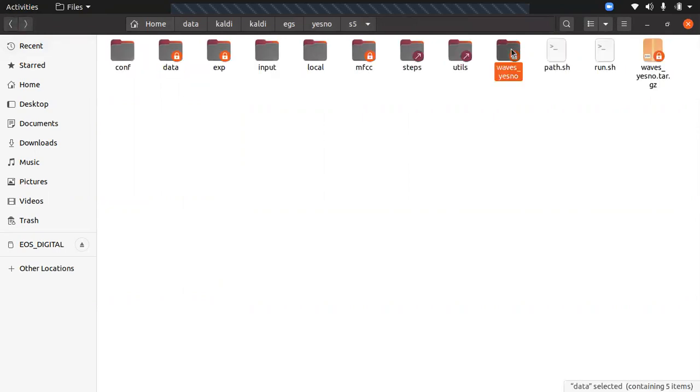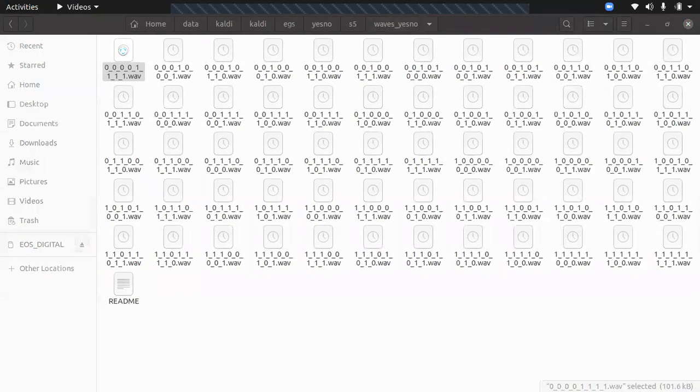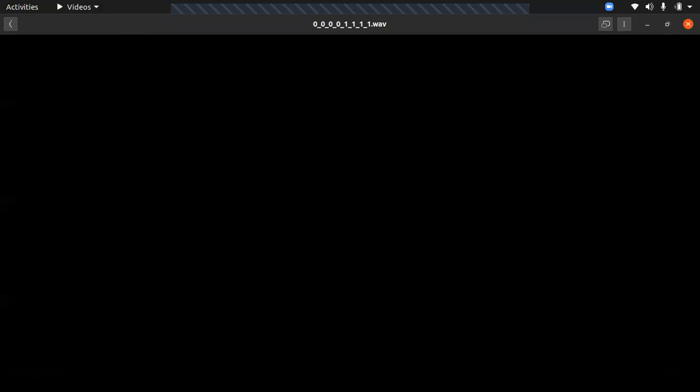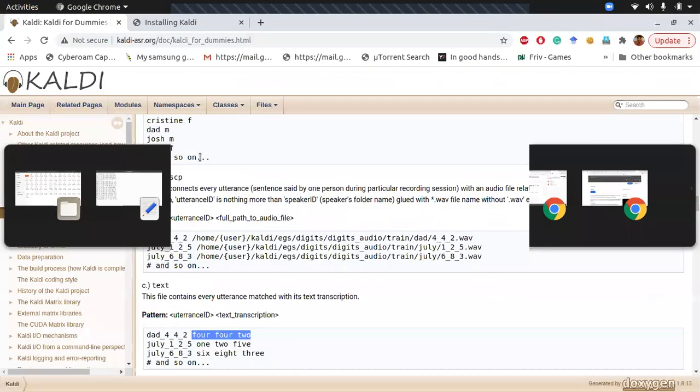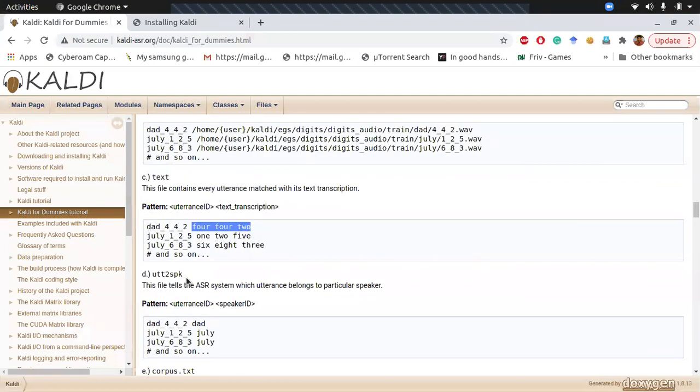Yeah, so this is the wave file. It was like no, no, no, yes, yes, yes, yes. So this was the wave file, and this is the text for this corresponding wave file. This is the text file we need to create.